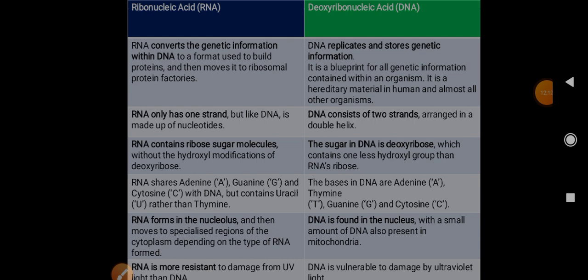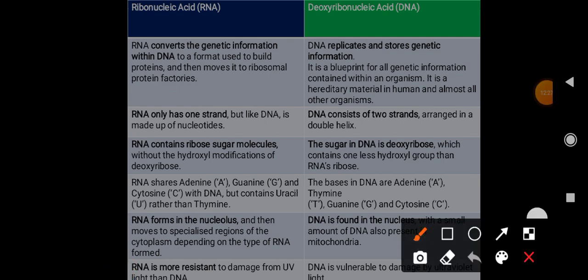So what happens is RNA converts the genetic information within DNA to a format that is used to build proteins, and then it moves it to ribosomal protein factories. Then in DNA, what it does is it replicates and it stores the genetic information.